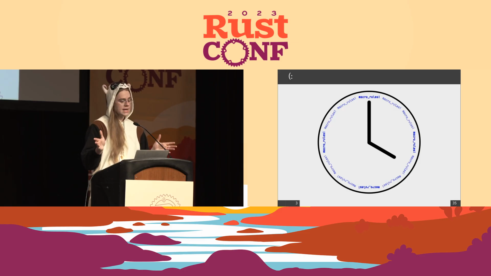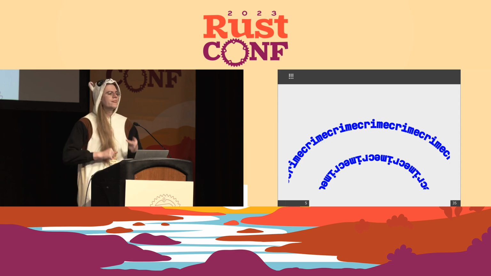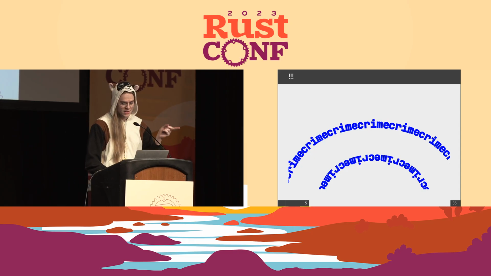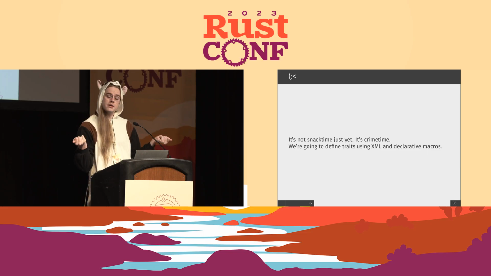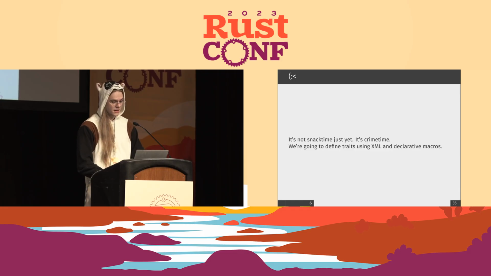So with all that said, it's time for macros, but I'm sorry, the text looks a little funny on here. That's not how I remember it looking. The letters are wrong. Let's zoom in quick. They're lumpy. What? Huh? That's right, it's crime time, not just macro time. We're gonna do terrible, terrible things. It's not snack time yet. We're doing awful stuff. We're gonna define traits with XML and declarative macros.